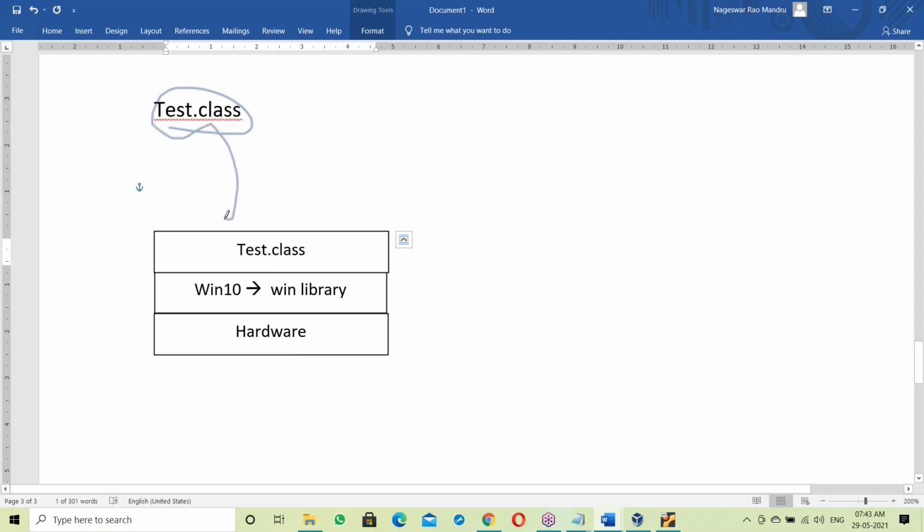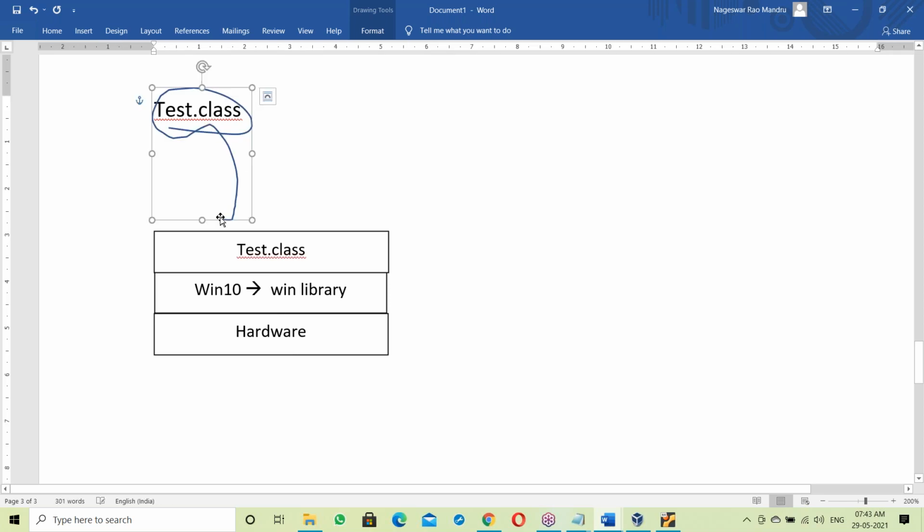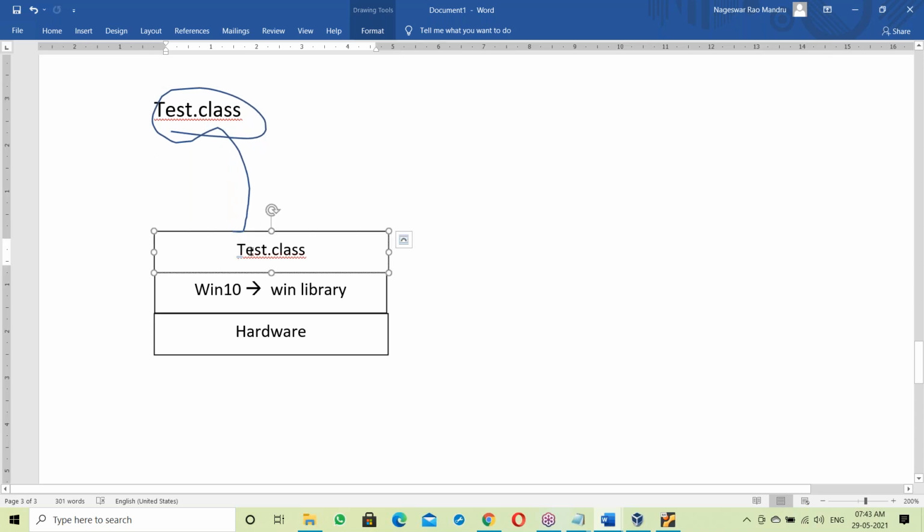Here, the Test.class file is moving on to the Windows platform. To run this Test.class file, it should be linked with the OS library. Previously we discussed that every program has to link with the OS library before it runs.